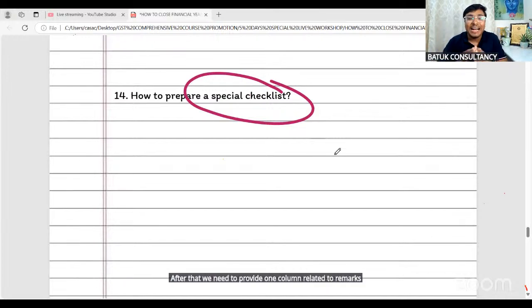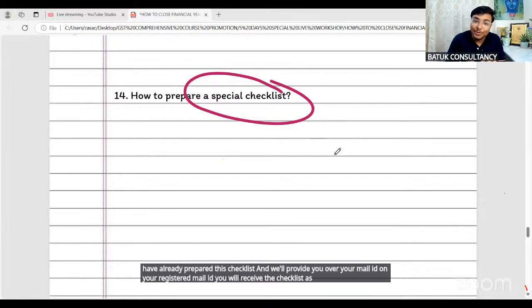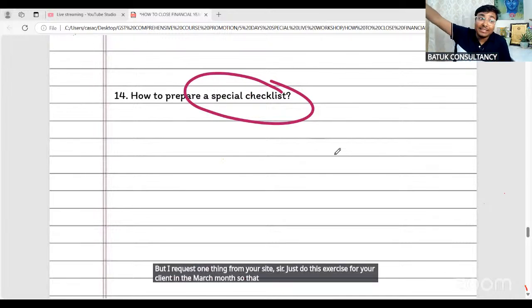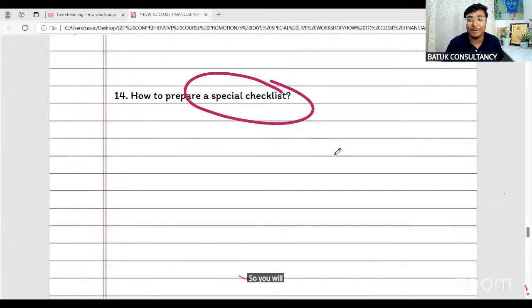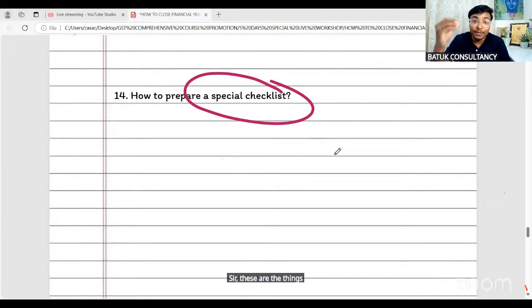Sir, I have already prepared this checklist for you and will send it to your mail ID. On your registered mail ID, you will receive the checklist in Excel as well, so that you can easily mark it. But I request one thing from your side, sir: do this exercise for your client in the month of March, so that you can take your practice to the next level. You will be doing something great, something special for your clients. Sir, these are the things we need to focus on from the GST closing financial year perspective.